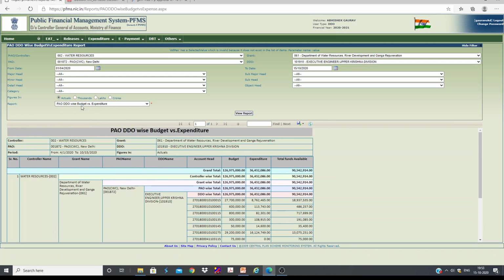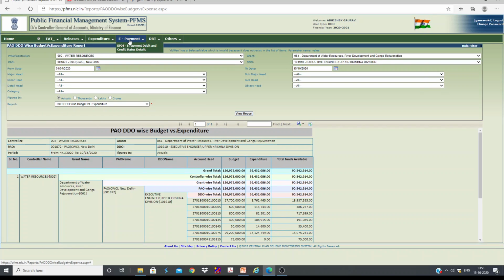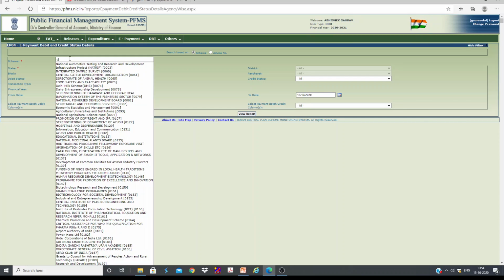You can see this amount is in actual. If you want it in thousands, you can click this, and the amount is going to be generated in thousands. This is the total budget, and this is the total expenditure. And of course, there are various other options. You can even check the payment details and all. You need to select the scheme here. Let's say Dwaris and all we need to select. Development of Dwaris.